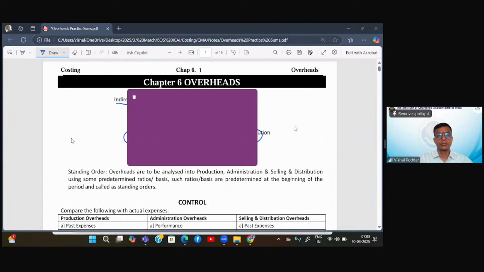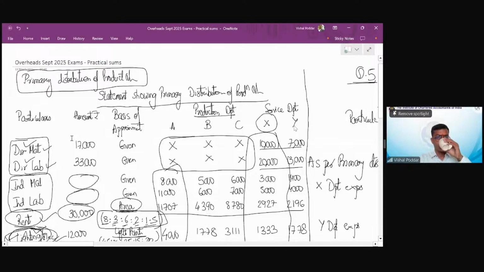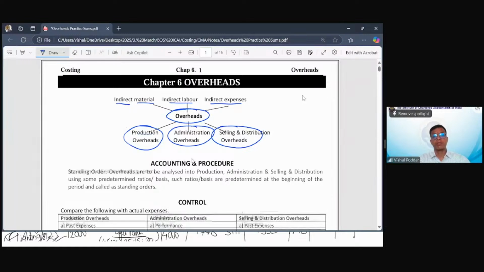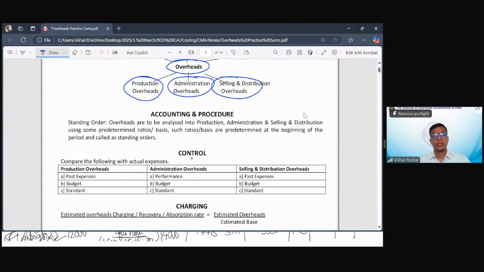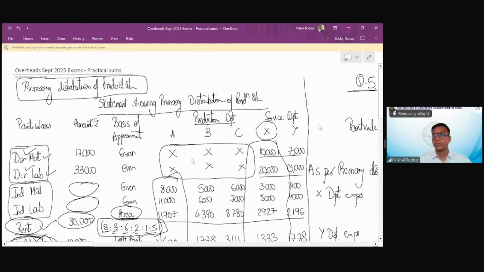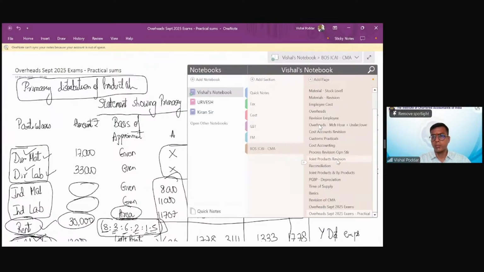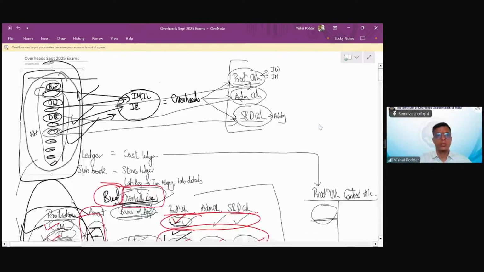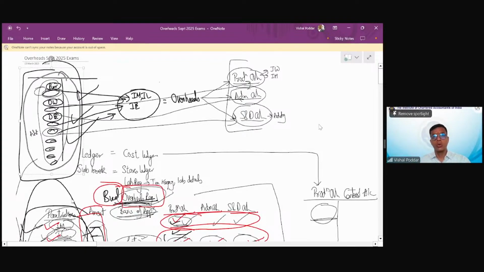Now, this is the practical part which we were doing. Now we come to accounting and procedures. As you remember, in all the three topics, material, labor, and overheads, you have to study the accounting part, the controlling part, and the charging part. Let me go back to the first conceptual topic. Yes. Now see, all this was accounting that we studied. Okay, how do you do accounting?